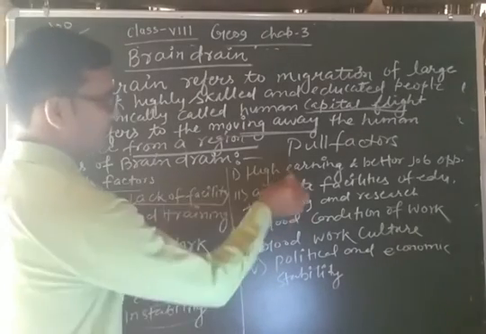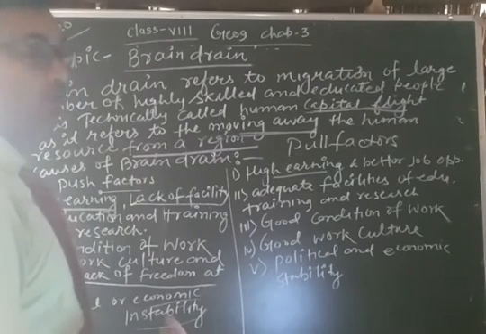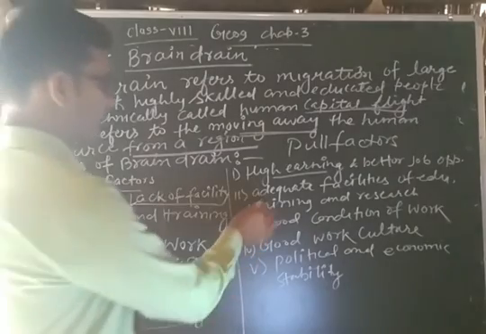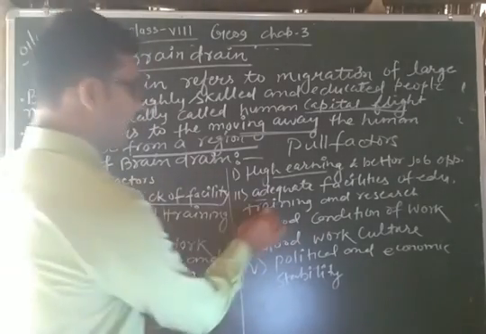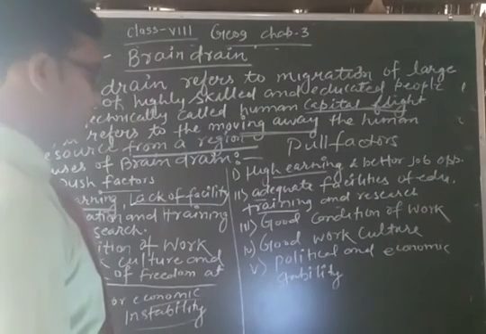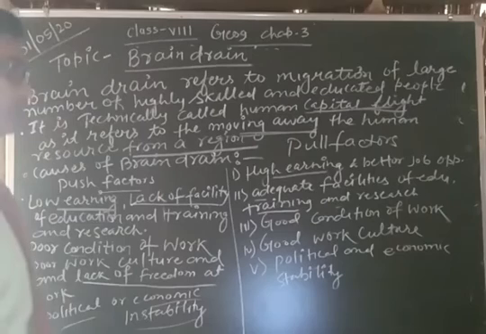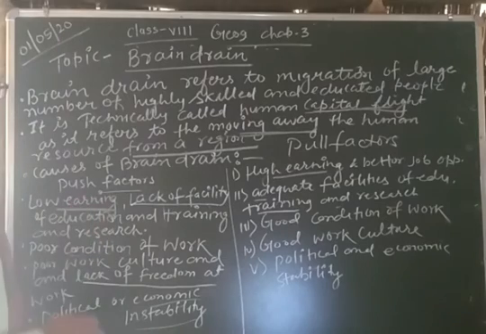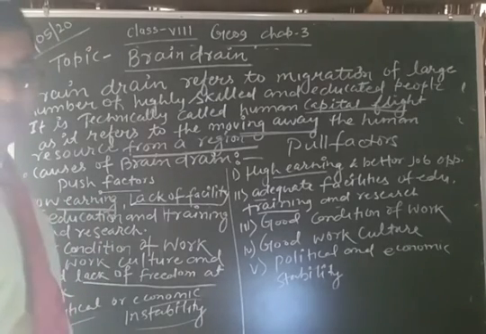That is, high earning. If there is high earning in another country or state, people want to go there and settle there. Better job opportunities, adequate facilities for education, training, and research, good conditions of work, good work culture, and political and economic stability. These are the pull factors and these are the push factors that lead people to migrate to other countries. This is the cause of brain drain.